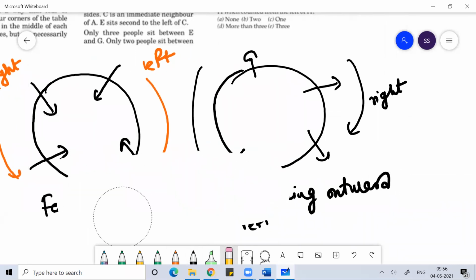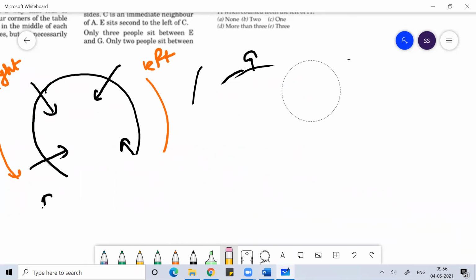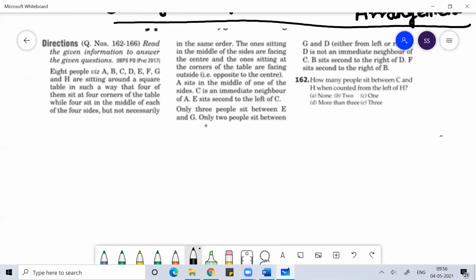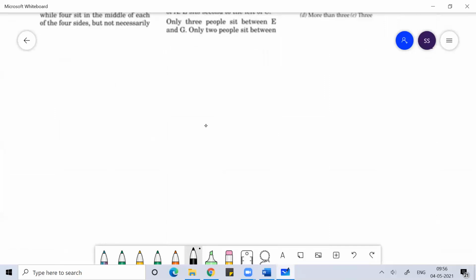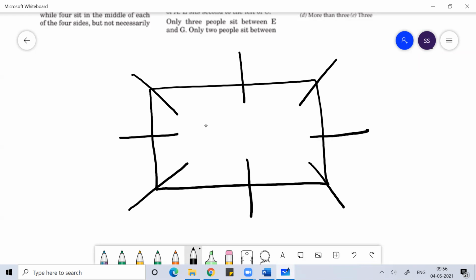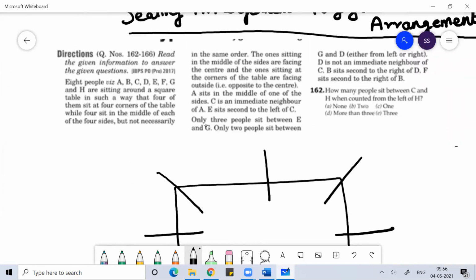Using this concept, nowadays in competitive exams you get questions based on polygonal arrangement. You know what a polygon is from geometry. Here the concept of polygon is used: instead of people sitting in a circle, they may be sitting in a square, where some people sit at the corners while others sit at the middle of the sides. Here also the same thing is given to us.